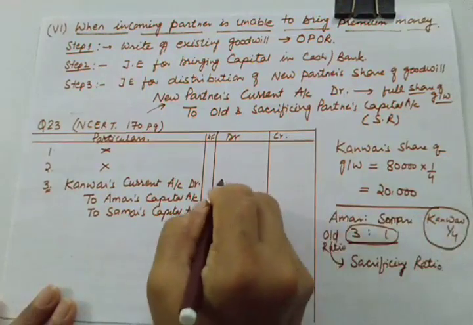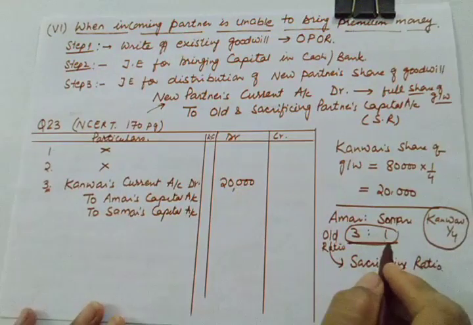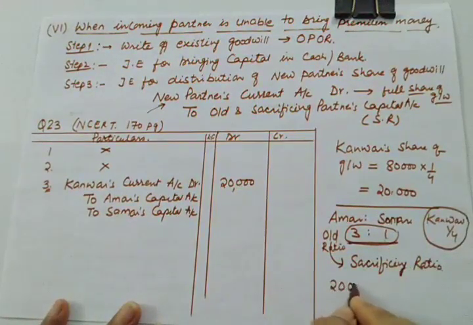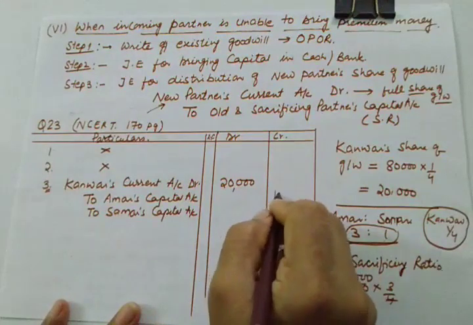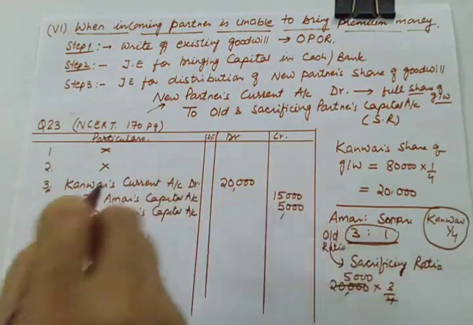How much? This is 20,000 and we'll be dividing 20,000 in the ratio of 3:1. So 20,000 into 3/4 will be 15,000 for Amar and 5,000 for Samar.